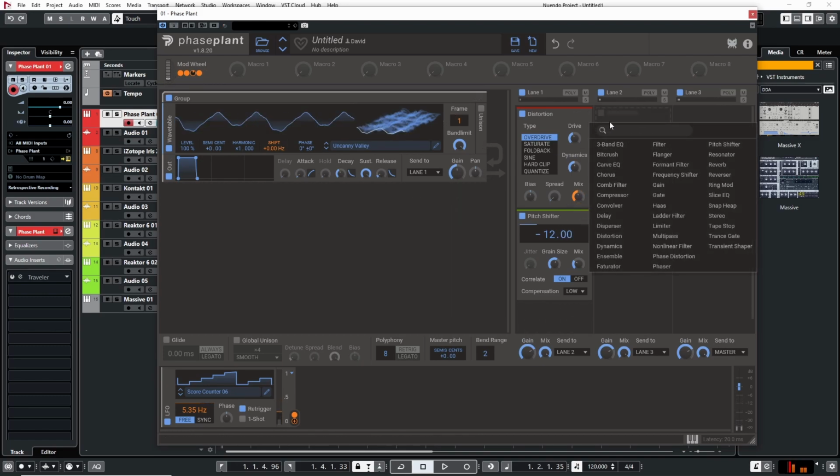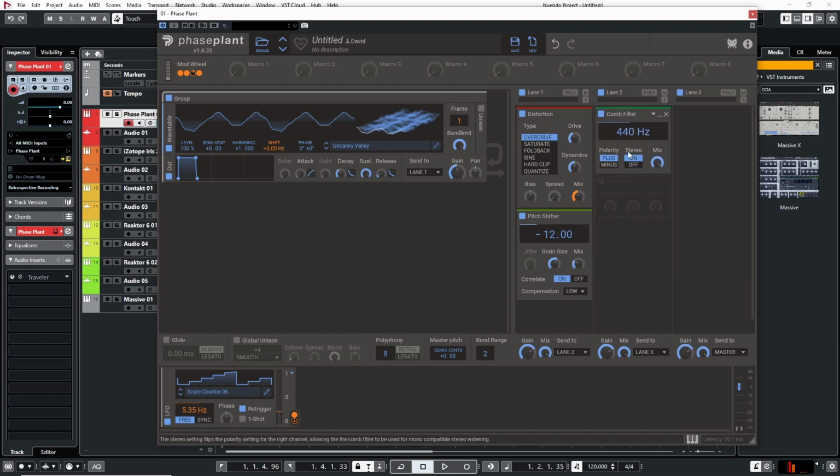Now what I can do is add whatever other effects I want to change up the sound. So like a comb filter could work nice. I might start it here. I might increase it a little bit. Let's try something like that. Same thing with the mix. I'm going to start it there and then increase it as it goes like that. So let's try this.